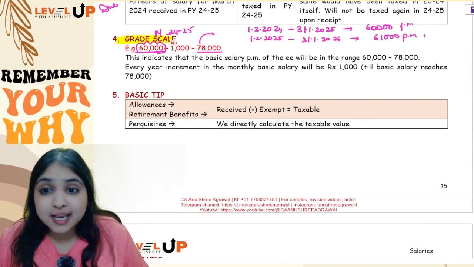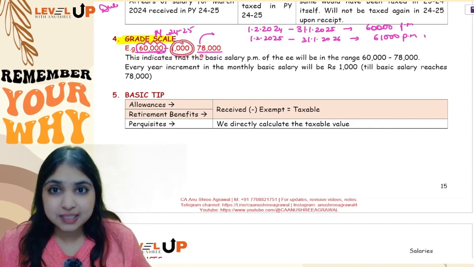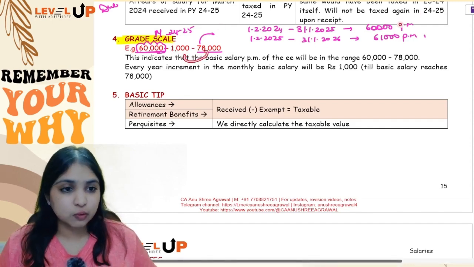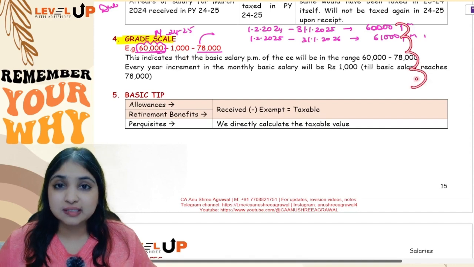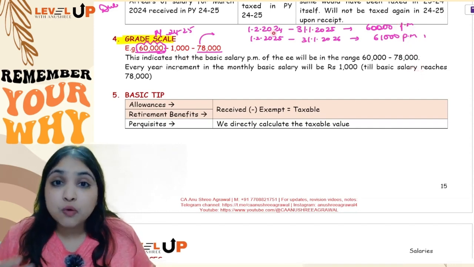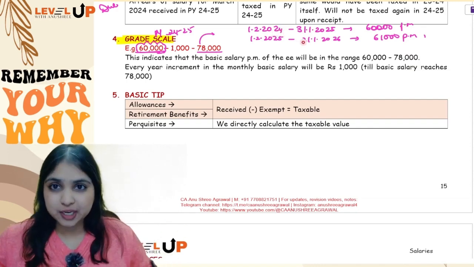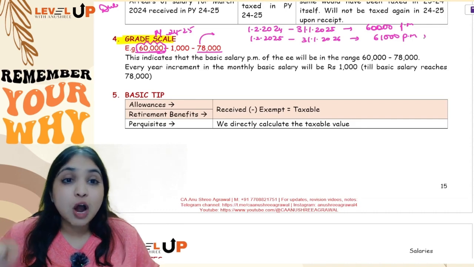So what the grade scale indicates is that every year his monthly salary will get a 1,000 rupees increment till it reaches 78,000. So 60, 61, 62, 63, every year his monthly salary will keep increasing by 1,000 rupees. Now what about our previous year 24-25? In our examination, the previous year is 24-25.